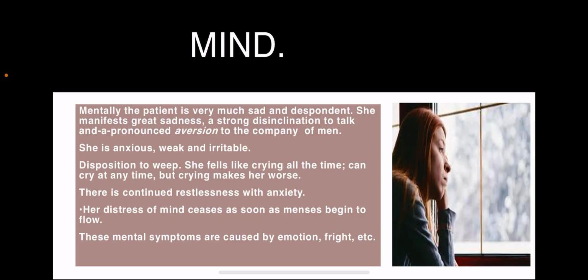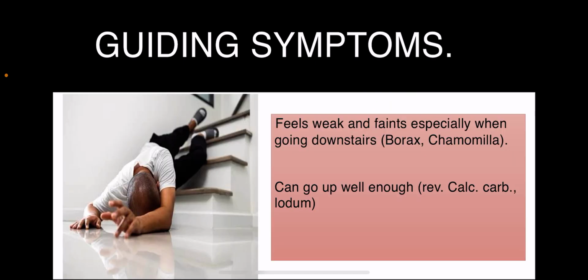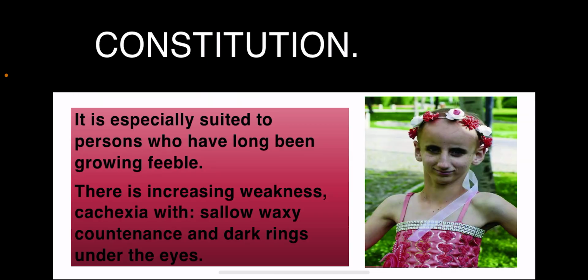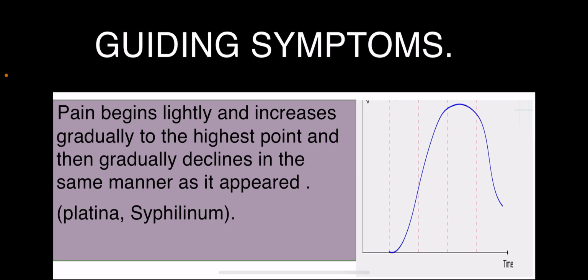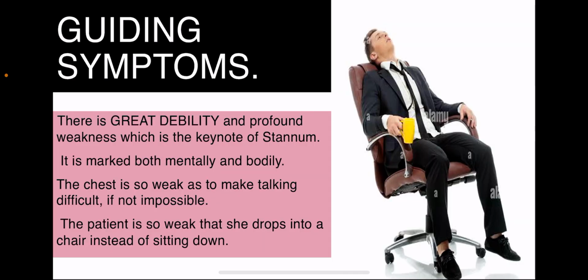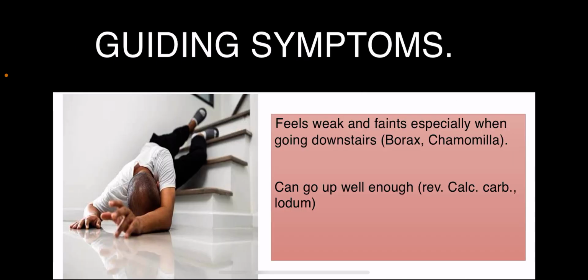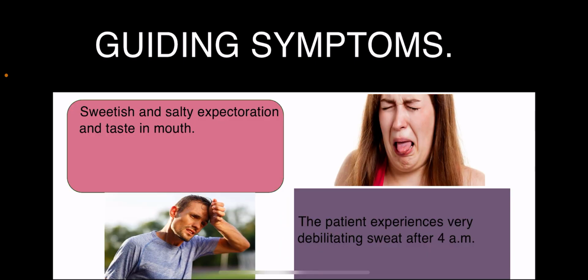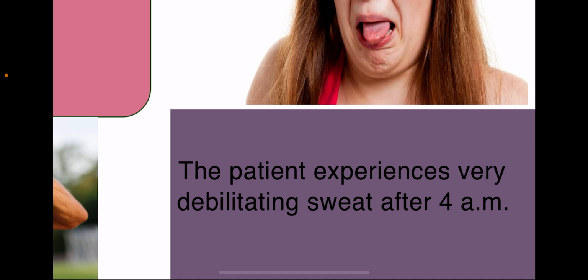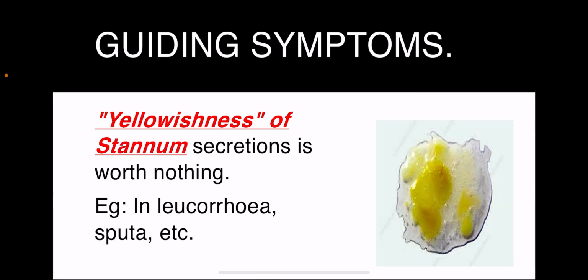Before moving further to the mental symptoms, let us have a quick revision of what we saw. How do the complaints begin? The complaints will begin lightly, increase gradually, hit a point and then gradually descend. There is debility, profound weakness. The patient is weakened both mentally and bodily. He drops himself into a chair and faints when going downstairs. There is an empty, all-gone feeling in the stomach. There is sweetish, salty expectoration, the taste in the mouth is sweetish, salty, and there is debilitating sweat at 4 a.m. The yellowishness of Stannum is worth noting.